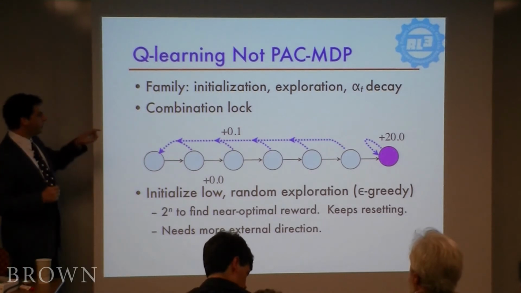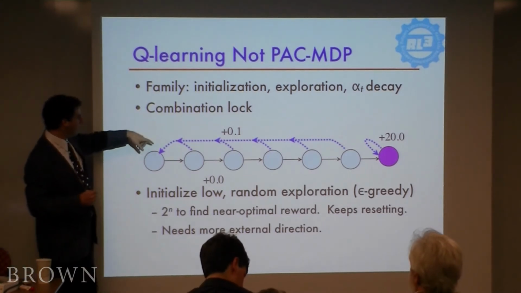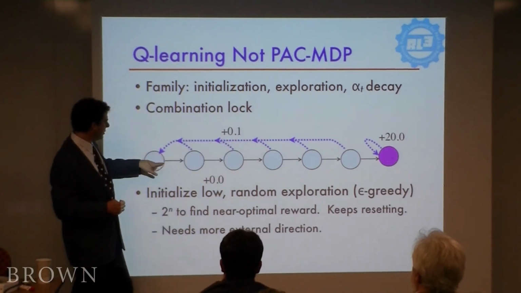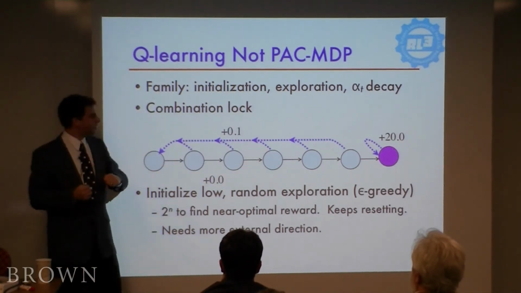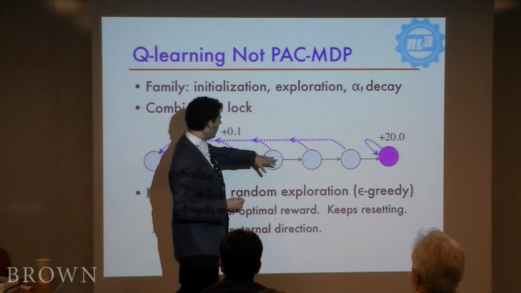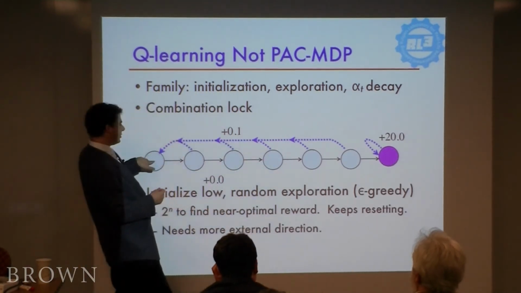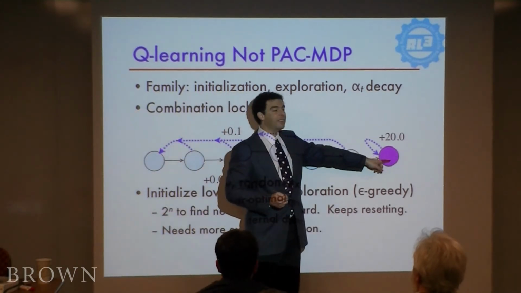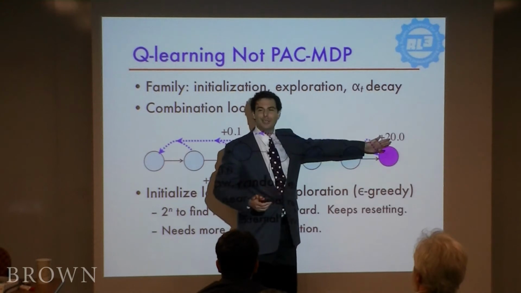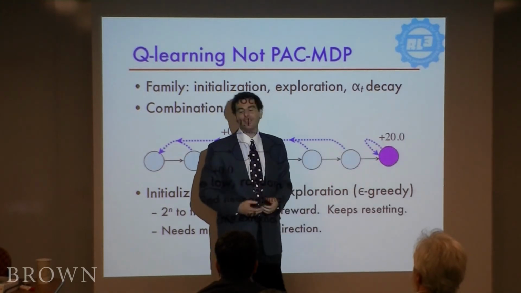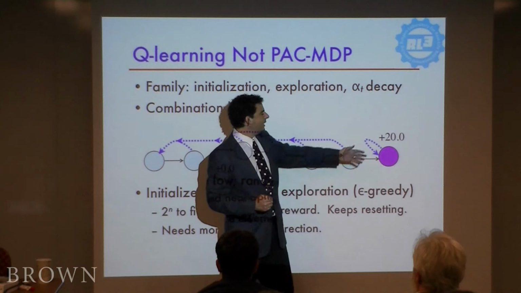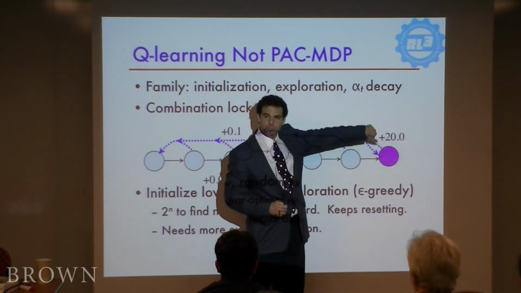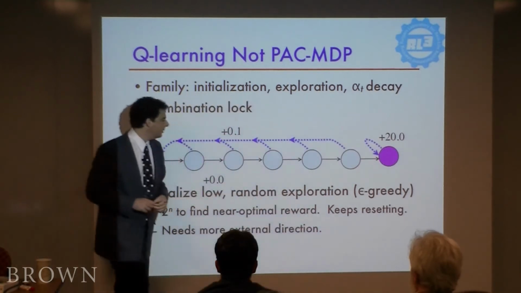And the reason for it ends up being this kind of task here. It's called the combination lock. So here's an environment. This is an MDP with states and arrows of the actions. There's a black action and a blue action in each state. All these states have 0 reward except for resetting back to the start, which gives a slight positive reward. But way out here, there's this thing that gives very high reward. Relative. I don't know, 20 watts. $20 billion. Yeah, that's very high reward. 20 units of happy. So if it makes it all the way out to here, it can actually gather a lot of reward and be very happy.